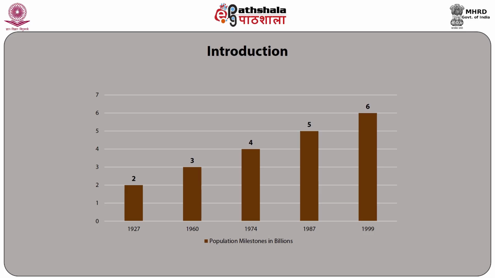In 1960, only 33 years later, the world reached the 3 billion mark, and the 4 billion mark came along only 14 years later, in 1974. The 5 billion population mark was hit after 13 years in 1987, and the 6 billion milestone was reached after 12 years, that is in 1999.